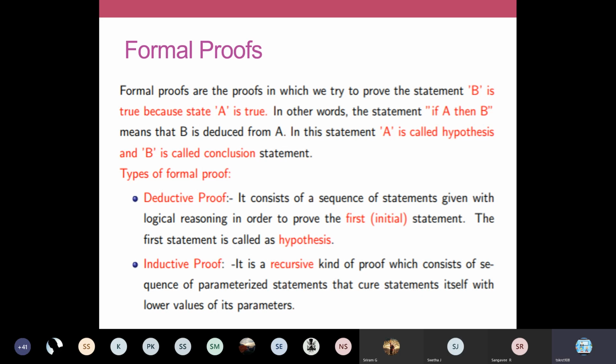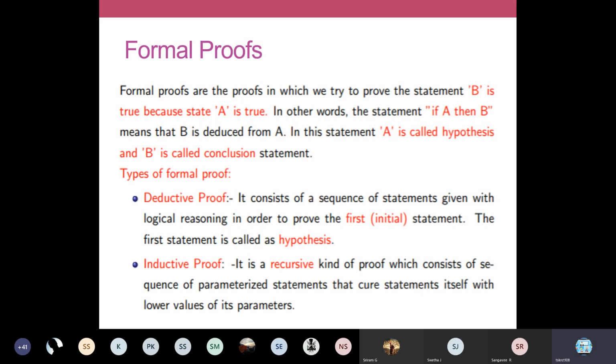In proving a theorem, something will be given as input. Some initial conditions will be given, and based on that we try to prove the conclusion. We prove that this B is correct. So your theorem statements will be of this form: if A then B. Note this down. Here A is called your hypothesis. Hypothesis defines your given statements or given input conditions. With the details available within the hypothesis, we try to derive our conclusion, that is, we try to derive B.